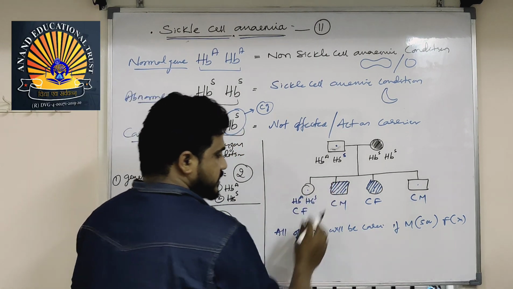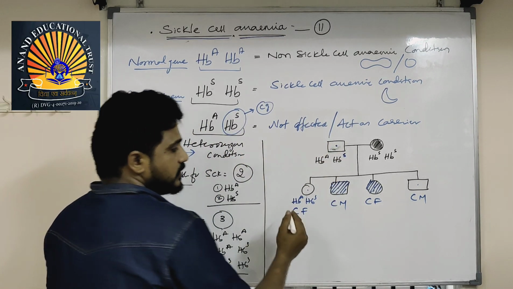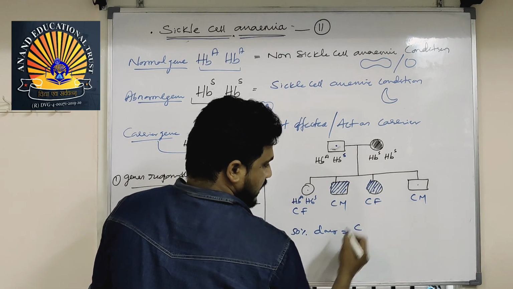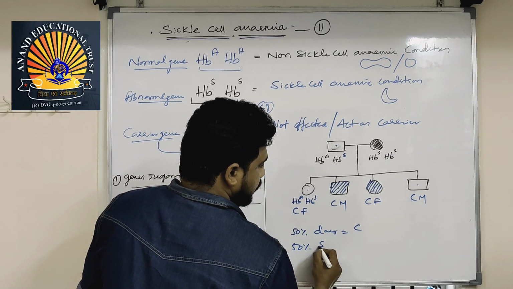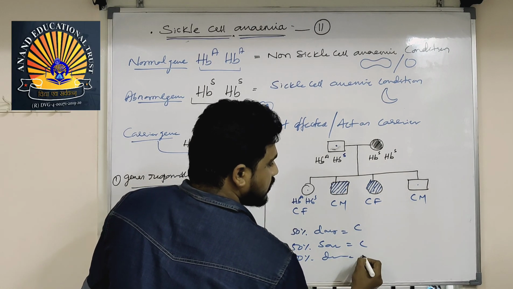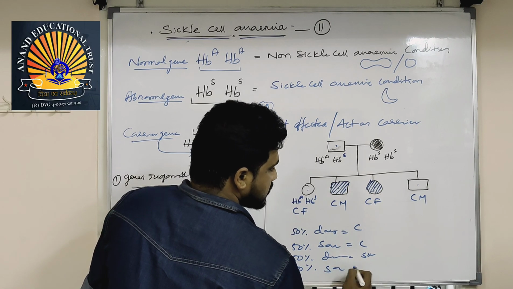So in this condition, what happens? If father is a carrier, then 50% of daughters are carriers, 50% of sons are carriers, 50% of daughters have sickle cell anemia, and 50% of sons have sickle cell anemia.